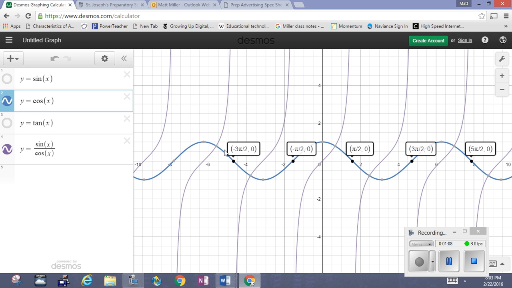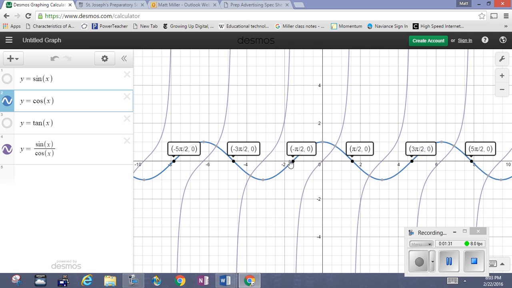So, here's all our asymptotes for the tangent graph. They occur with this regularity, every pi radians apart, starting at pi over 2. So pi over 2 plus pi is 3 pi over 2, plus another pi is 5 pi over 2.